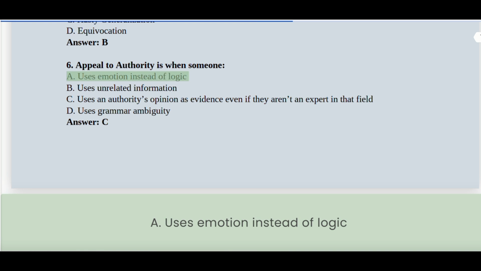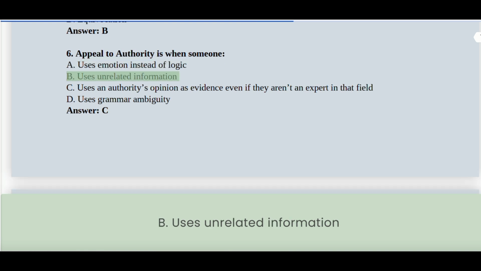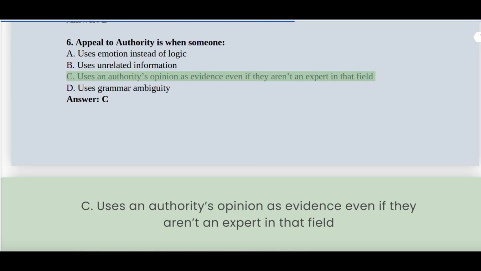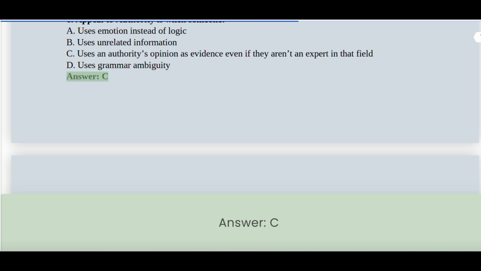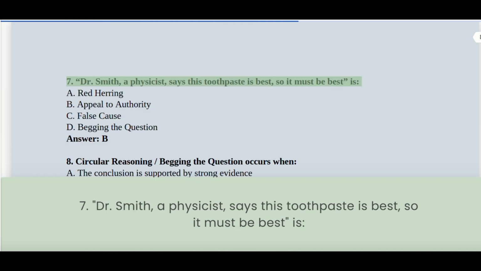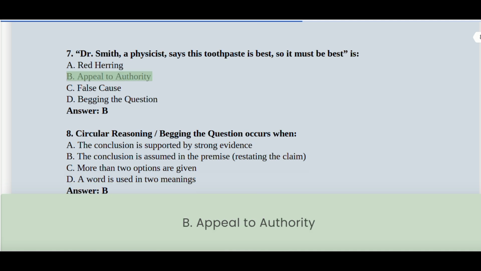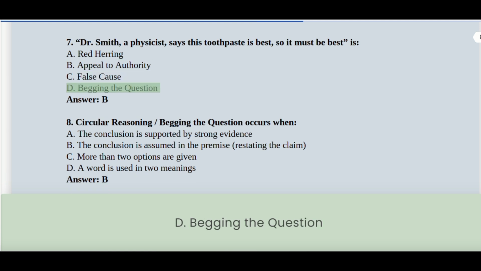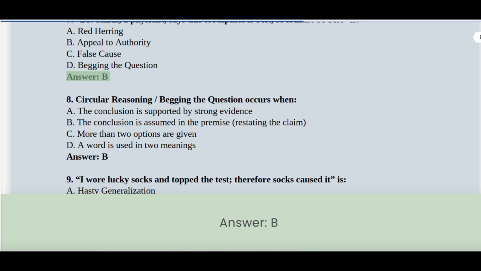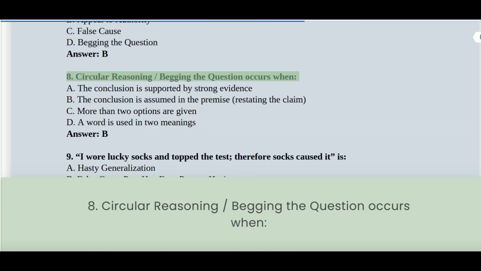6. Appeal to authority is when someone: A. Uses emotion instead of logic. B. Uses unrelated information. C. Uses an authority's opinion as evidence even if they aren't an expert in that field. D. Uses grammar ambiguity. Answer: C. 7. "Dr. Smith, a physicist, says this toothpaste is best, so it must be best" is: A. Red herring. B. Appeal to authority. C. False cause. D. Begging the question. Answer: B.